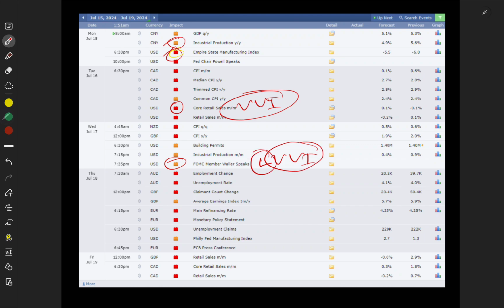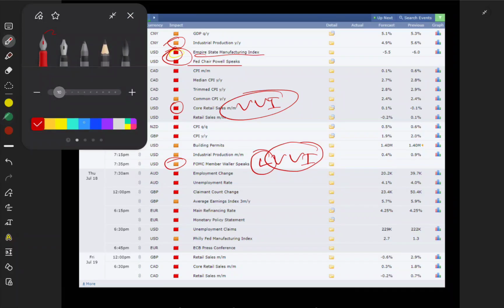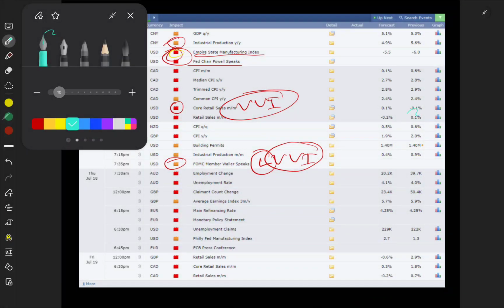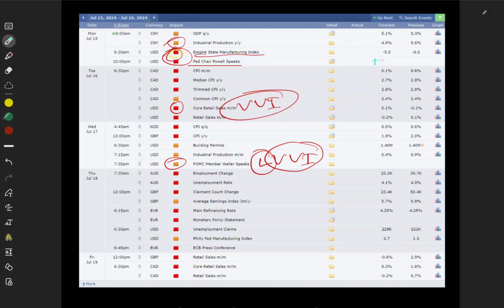As you can see, on Monday there are two news items: Empire State Manufacturing Index, and another one is Fed Chair Powell speaks. So if news comes with green data, suppose this is green, let me select green, if news comes with this green data, that means this news comes with plus 4.5%.